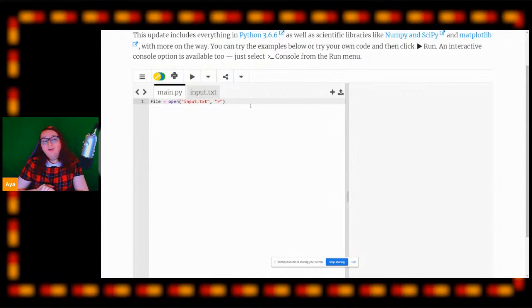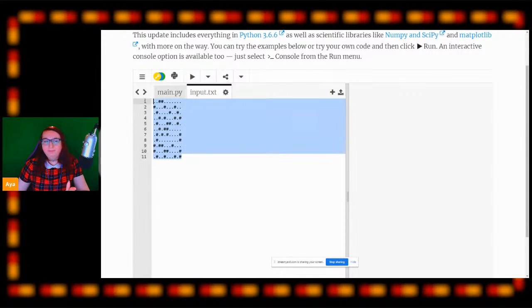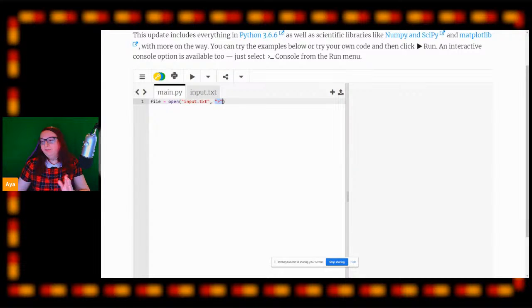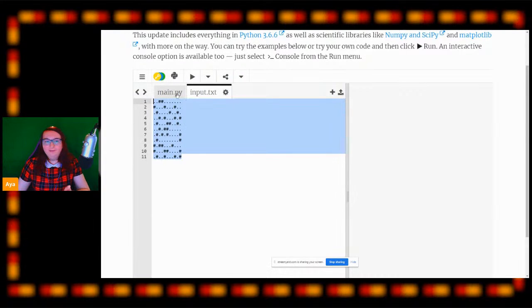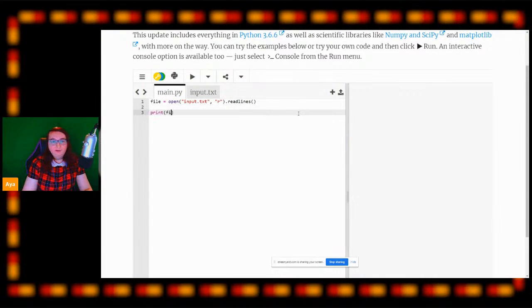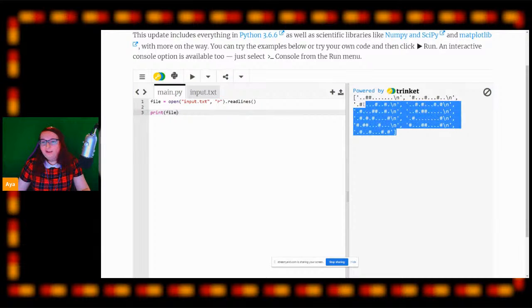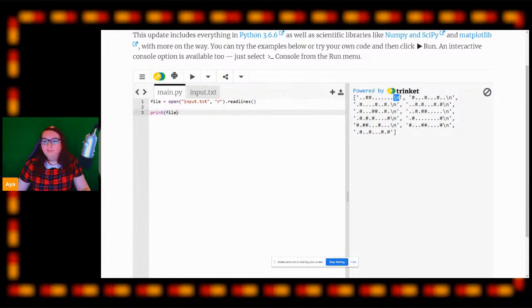Okay. So we have our file variable, and we're opening into this the input.txt, which is our map here that we've pasted in, and we're reading it in with the read variable. And the next thing we're going to do is pass a method onto this, which is the readlines method. And this will create an array of all of the lines in our text file. So now if I print out our file, we will print out an array of all of the lines. Now, this isn't perfect. This isn't exactly what we want yet. We're going to work on that in just a moment. But we now have an array of all of our lines, and these \n's at the end are the new line character, which is where it goes down to a new line.